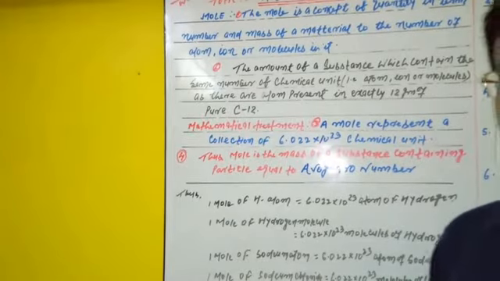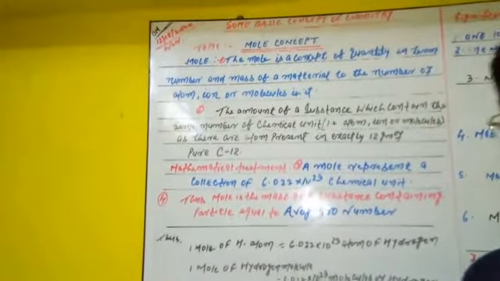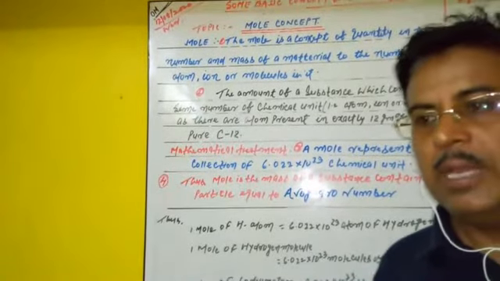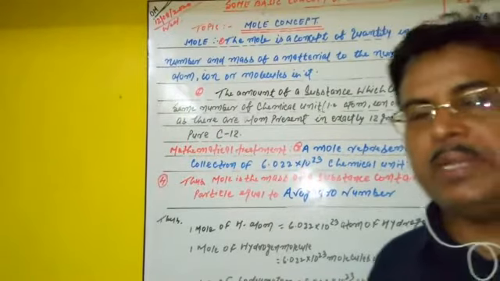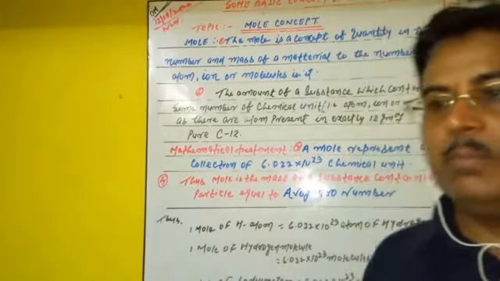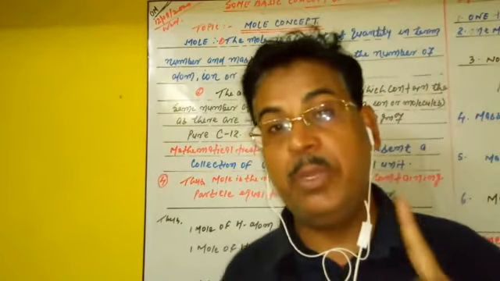The first definition is like this: the mole is a concept of quantity in terms of number and mass, which relates the mass of materials to the number of atoms, ions or molecules in it. Again we repeat.